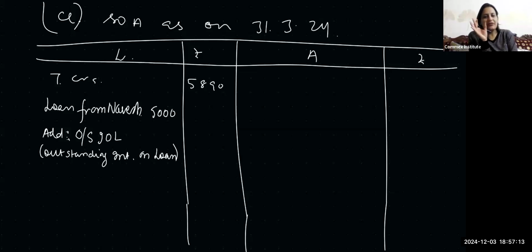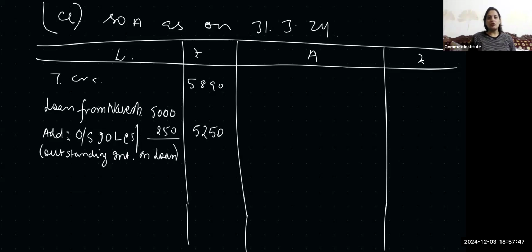You can show it as a separate figure or as an addition to the loan. We have to give the interest for the entire year at the rate of 5% of this figure. That makes it 250. So that is 5250 in the outer column. This adjustment we've done, adjustment number D.